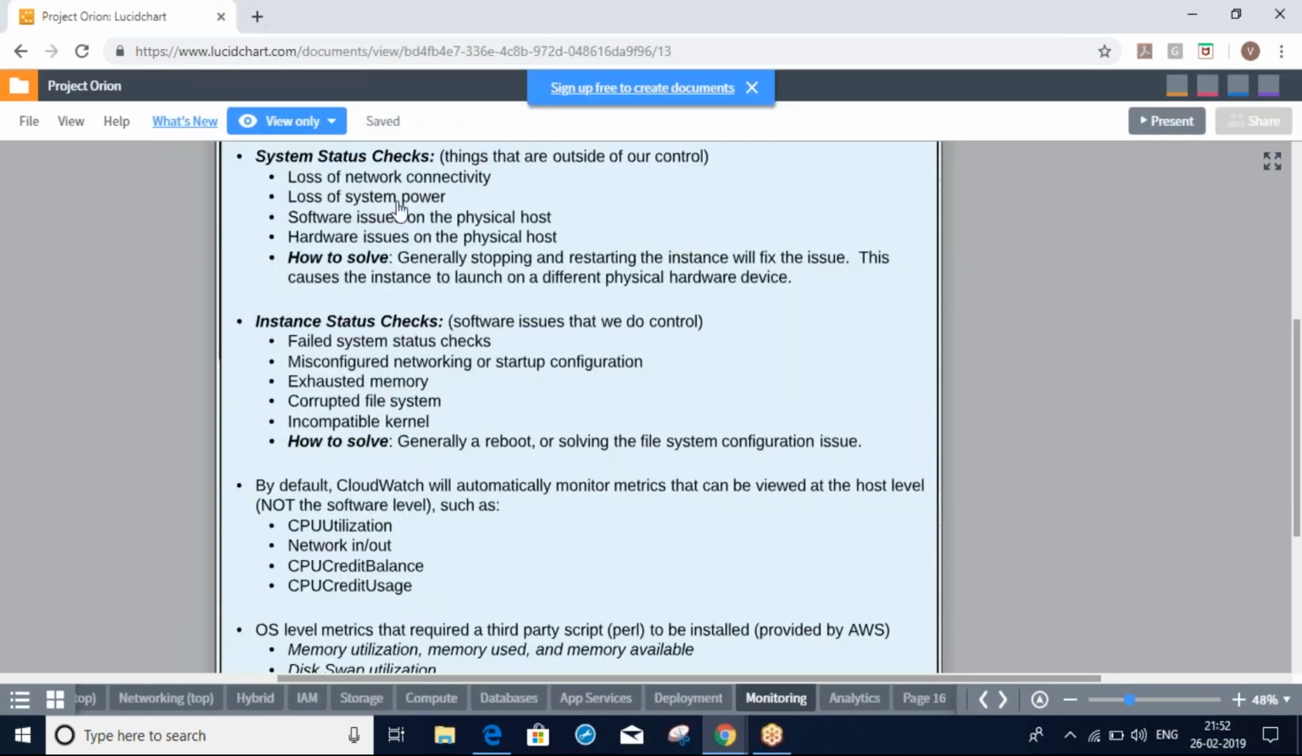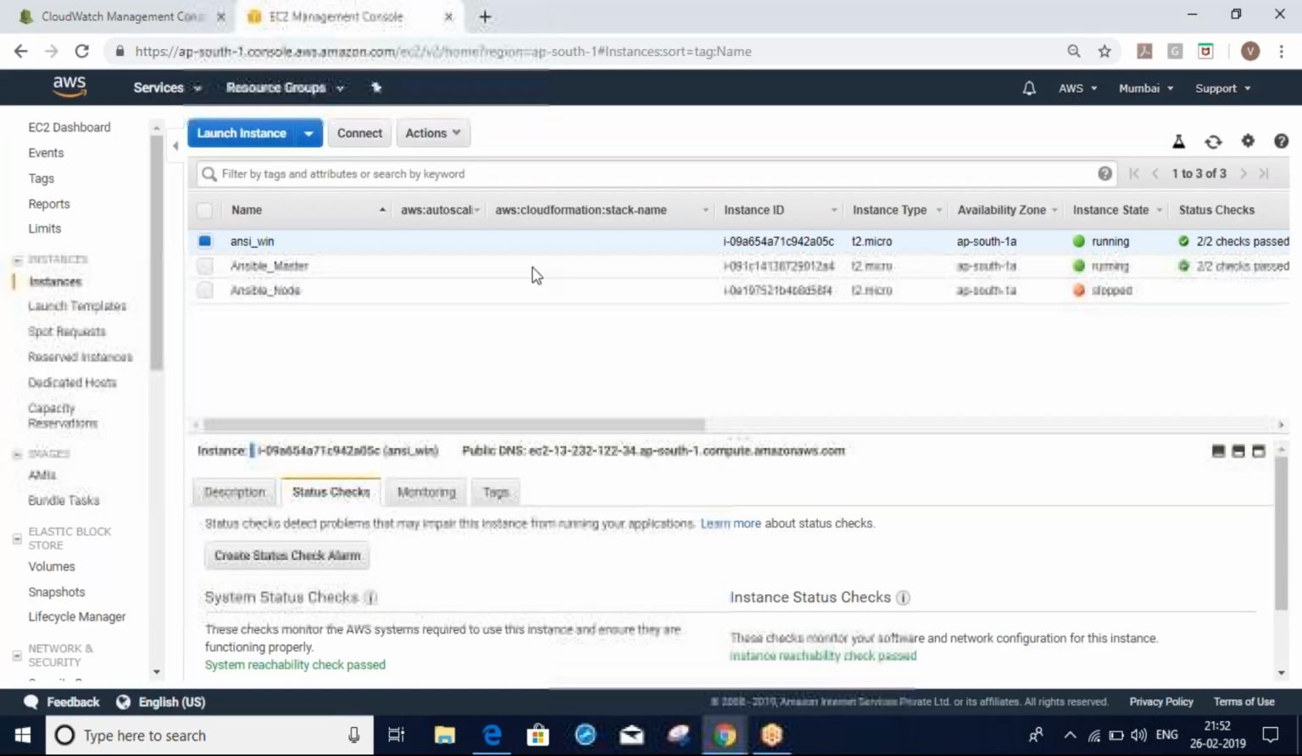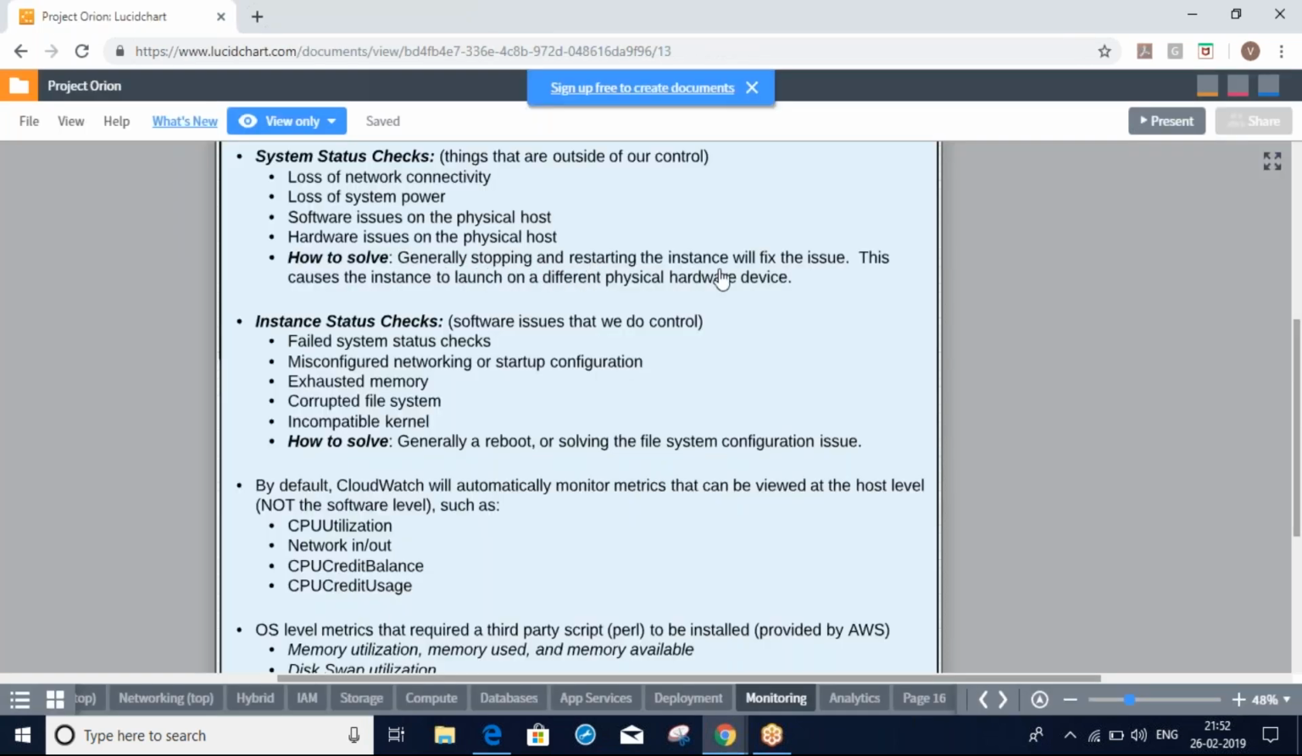So loss of network connectivity in the data center, system power, physical host issues, hardware issues on the physical host, any issue on the data center or the physical host, then here we can see it fail. It will fail because of some hardware issues, physical networking issues, any issues in the physical data center in the backend. So how to resolve? Simple. Just stopping and restarting the instance will fix the issue.